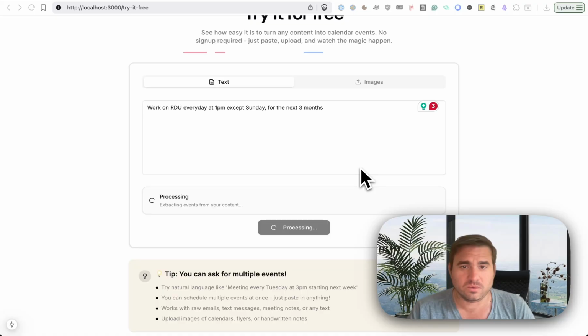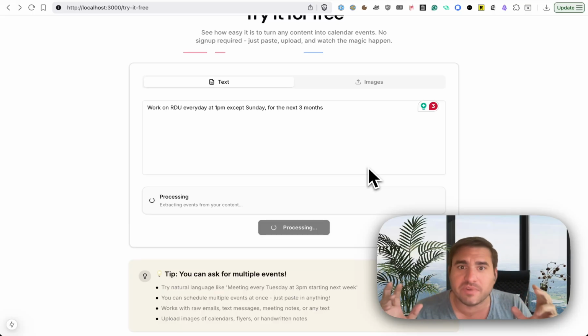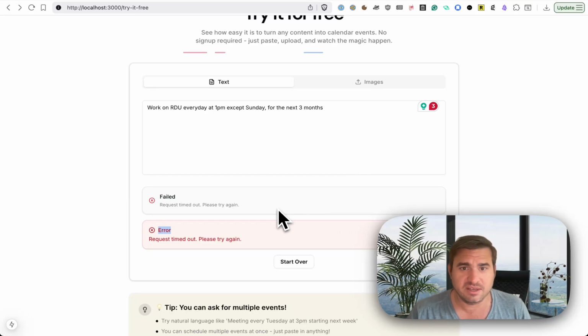So I'm attempting to build a micro SaaS from a micro AI agent. I have this need, and I've talked a lot about this in my previous videos: creating an event from any text or image. You have a picture of a flyer, you upload it, and it'll create events to add to your calendar. You copy and paste some text from an email or a website, and voila. So where am I at with this?